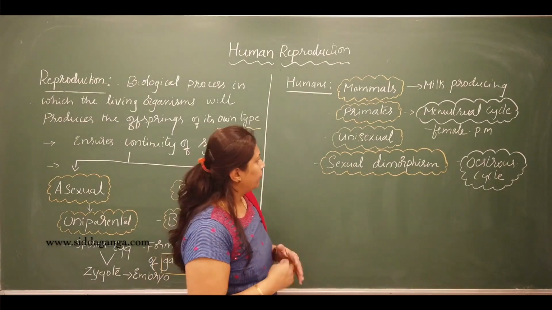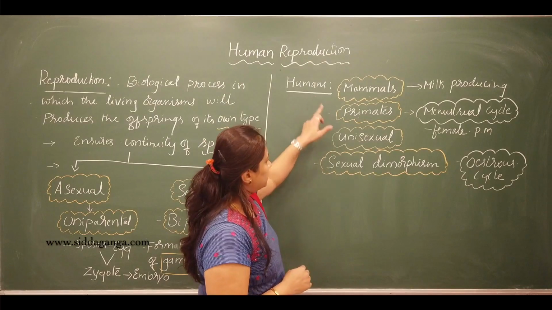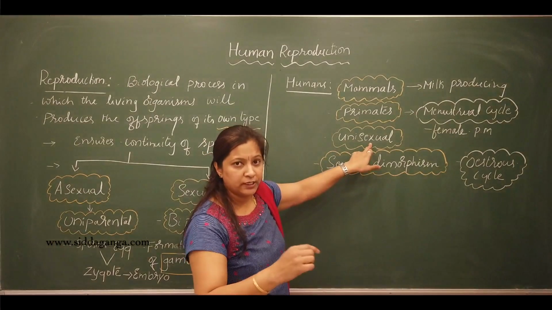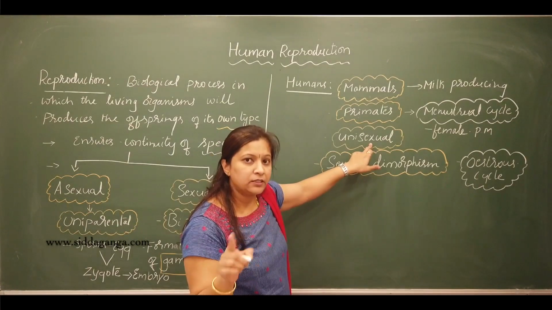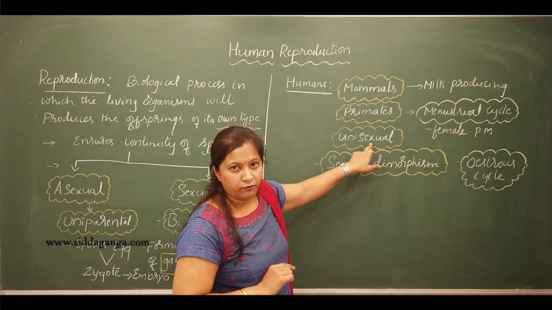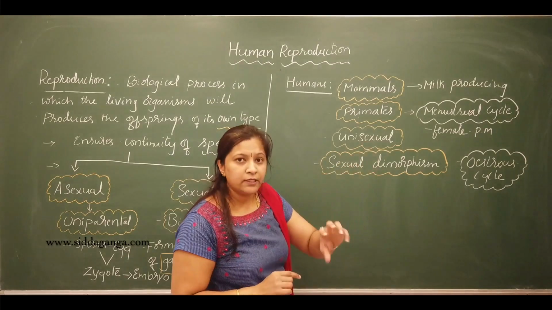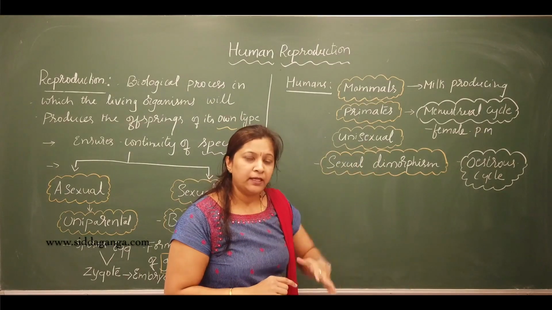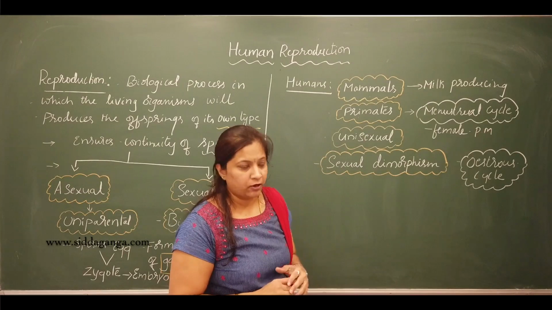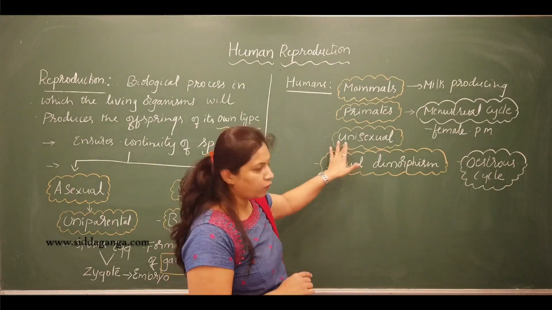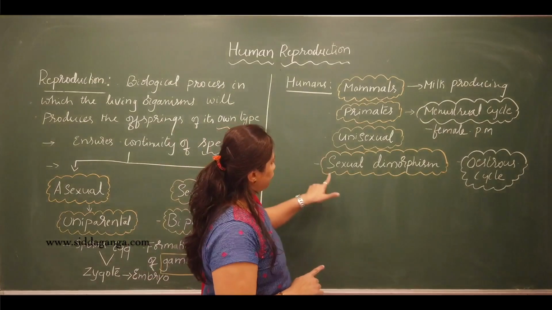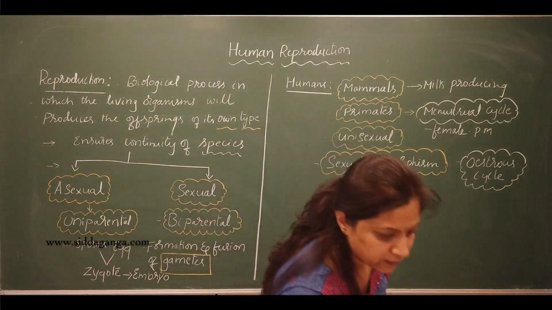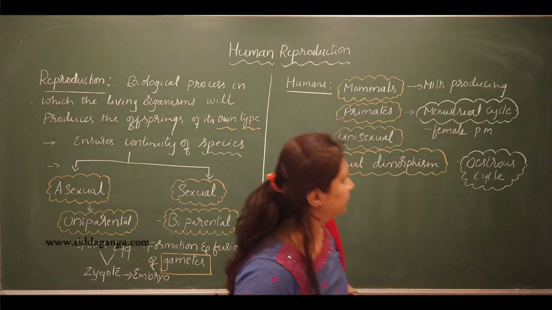Now, human beings are unisexual. What is unisexual? The male and the female sex organs are present in different individuals. The individuals have either a male sex organ or the female sex organ, never both. That is what unisexual is. Then, human beings show sexual dimorphism. What is sexual dimorphism?